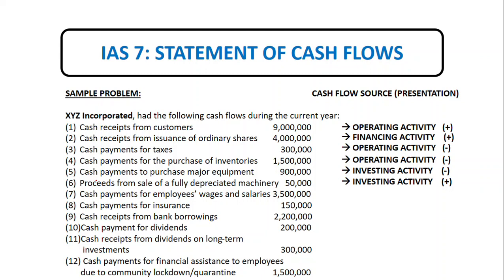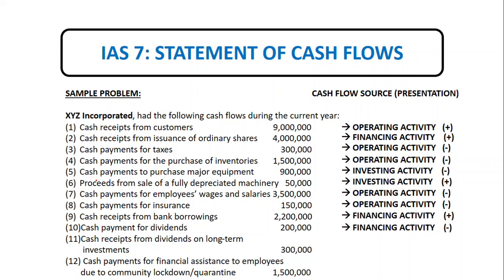Cash payment for employees' wages and salaries, operating activity. Cash payments for insurance, operating activity. Cash payments from bank borrowings, financing activity. Cash payments for dividends is financing activity. Cash receipts from dividends on long-term investments is operating activity. And then cash payments for financial assistance to employees due to community lockdown or quarantine, operating activity.